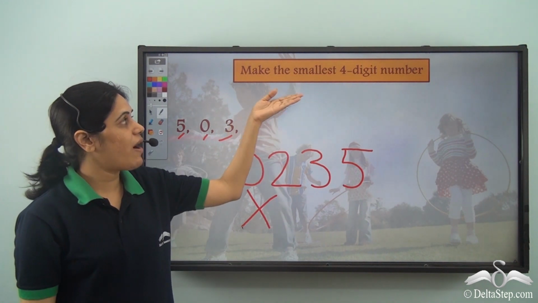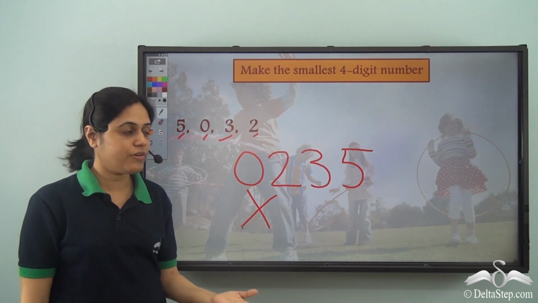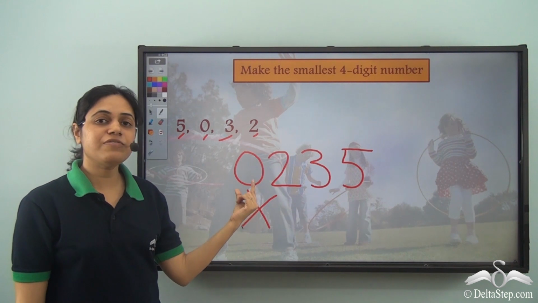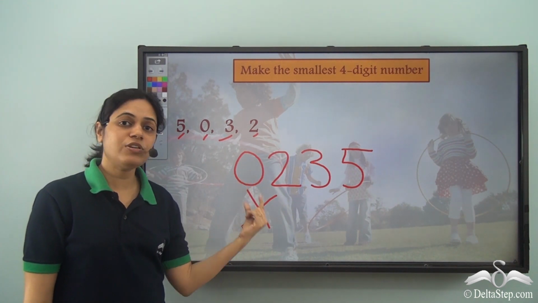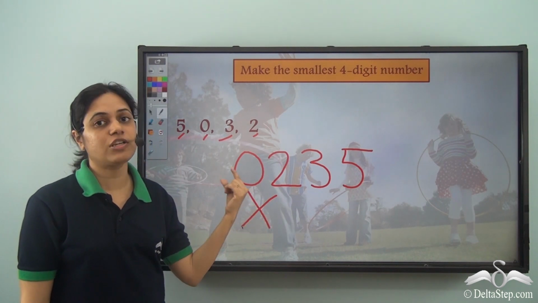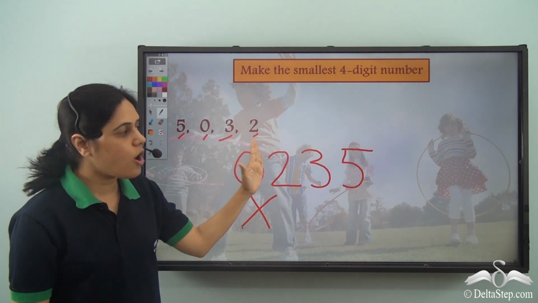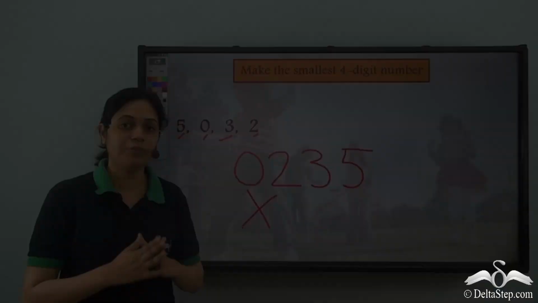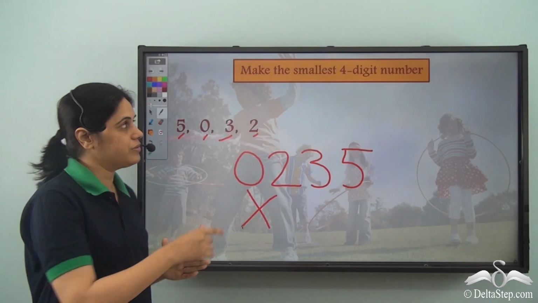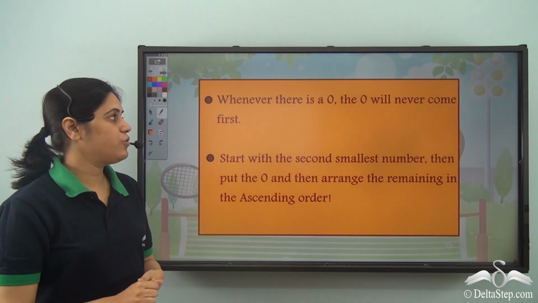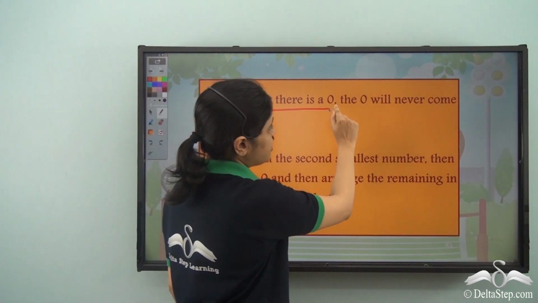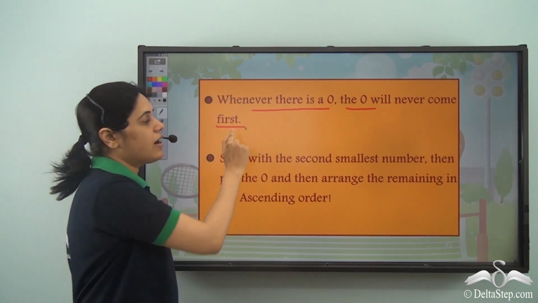But I am required to make a 4-digit number. So I cannot have 0 as my first digit, because as soon as I put 0 as my first digit or the thousandth digit, this no longer remains a 4-digit number. It becomes a 3-digit number. So just follow this simple rule. Whenever there is a 0, 0 will never come first.